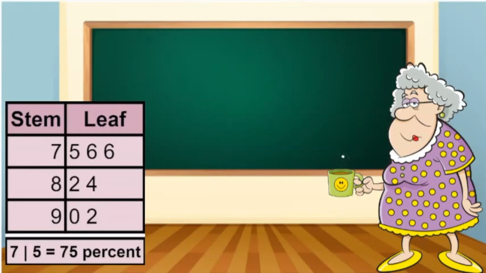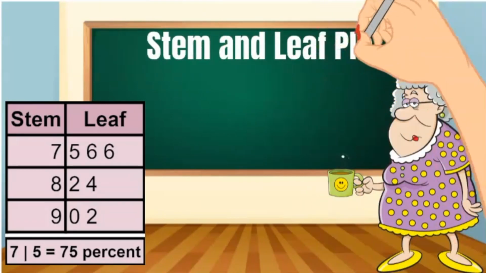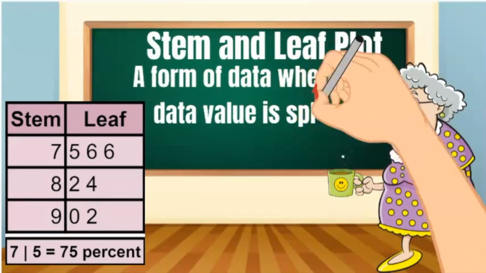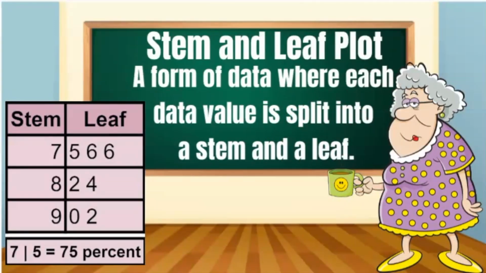Let's look at period 2. The data for period 2 is organized in a stem and leaf plot. A stem and leaf plot is a form of data where each data value is split into a stem and a leaf. Take a closer look.